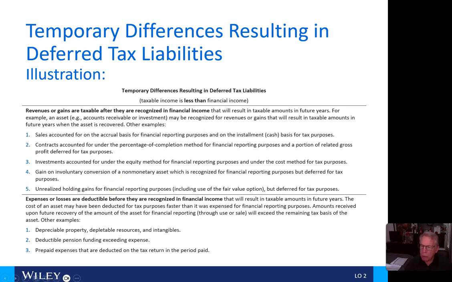Other examples include 1, depreciable property, depletable resources, and intangibles. And number 2, deductible pension funding exceeding revenues. And 3, prepaid expenses that are deducted on the tax return in the period paid.